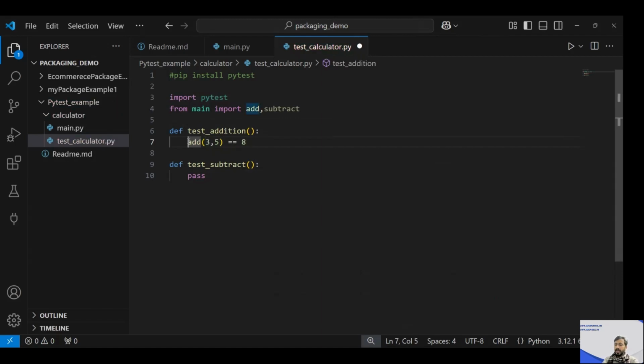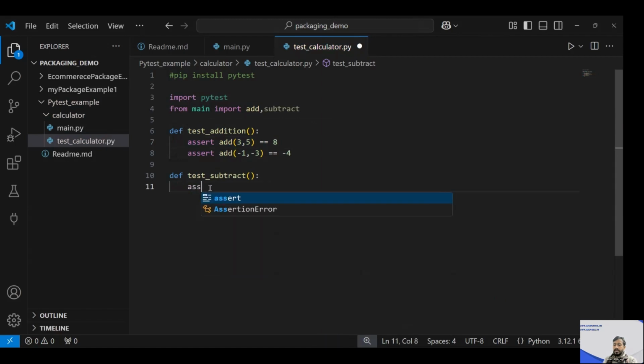So I'll just check with assert. Assertion will verify whether this condition is satisfied or not. You can define multiple test cases over here. Let's say I'm giving a negative value, -1 and -3. That should give me -4. All right, so this is the add test.